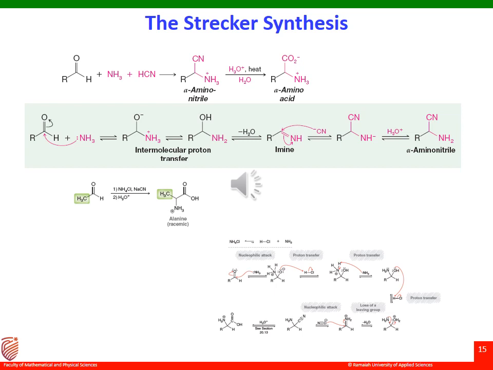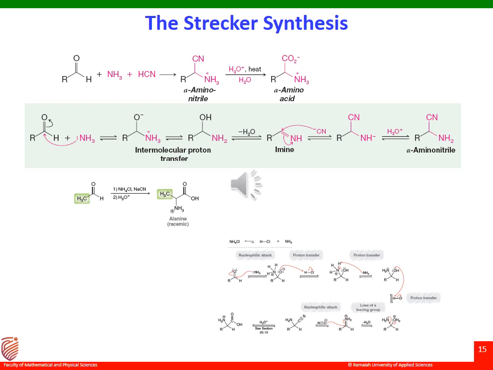To look into the mechanism, the first step involves ammonia. If I take ammonium chloride, it will give hydrogen chloride and ammonia. The lone pair of electrons on ammonia will act as a nucleophile and attack the carbonyl carbon of the aldehyde, thereby forming a C-N bond. The nitrogen bears a positive charge because it forms a new bond along with the three hydrogens. The carbon-oxygen double bond breaks, and oxygen gets back its lone pair of electrons and thereby attains a negative charge.